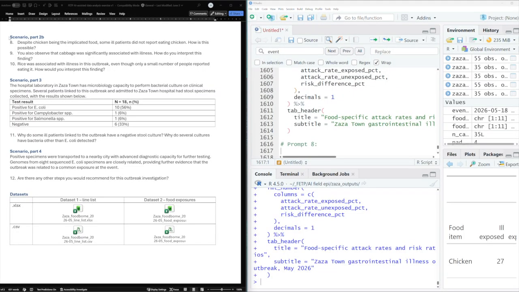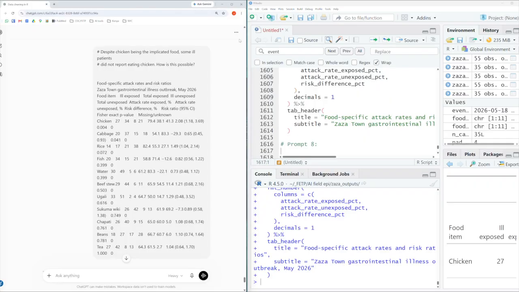So it looks like chicken is the likely cause of this outbreak, but we want to go a bit deeper. The next question says, despite chicken being the implicated food, some ill patients did not report eating chicken. How is this possible? Of course, with new learners, we want them to be thinking through potential reasons on their own before utilizing AI. But for the purposes of this exercise, let's see what we get. So I already pasted this question number 8 into the chatbot, and then I also copied the table from the RStudio viewer and pasted that into the chatbot.